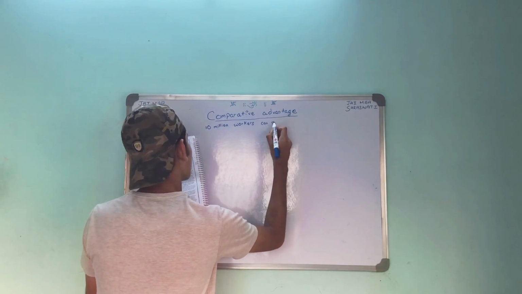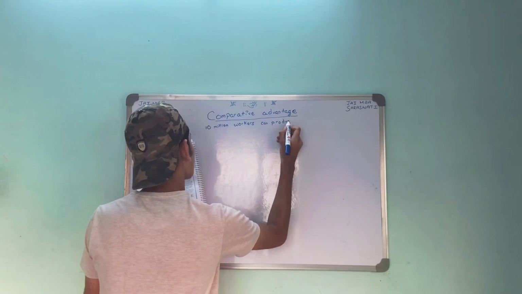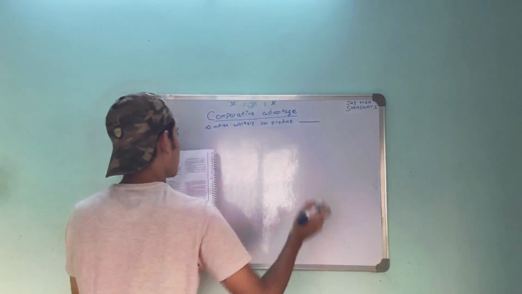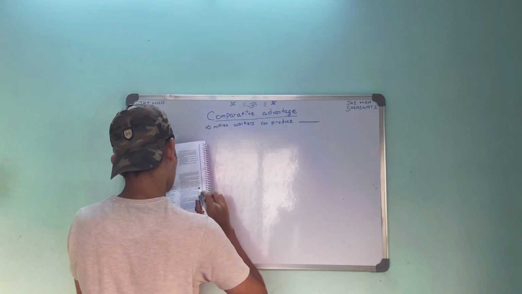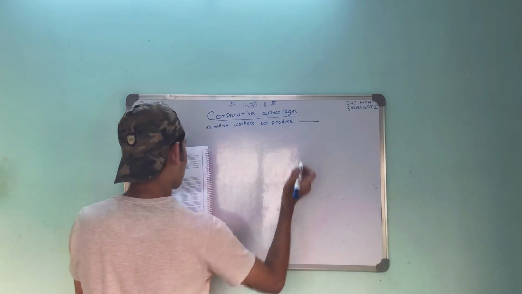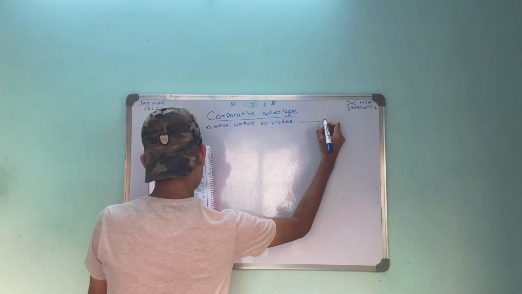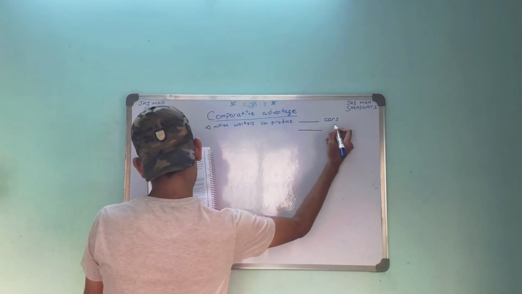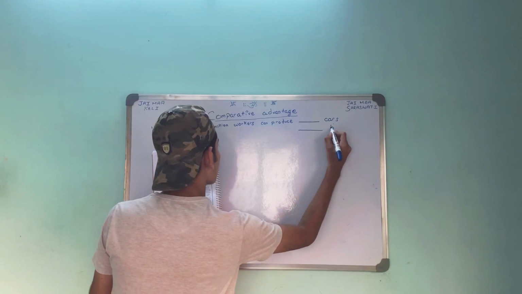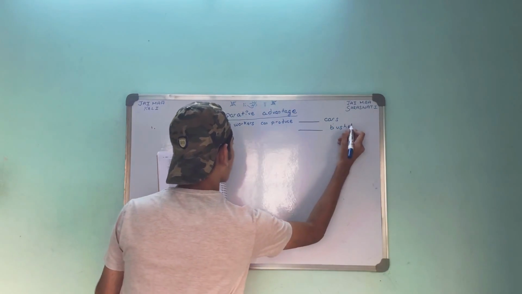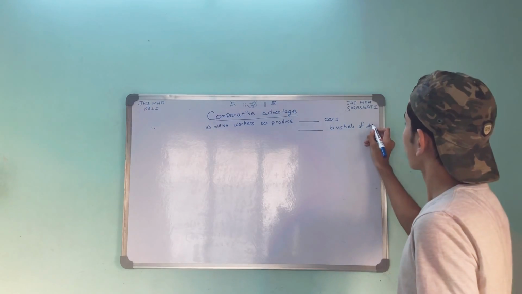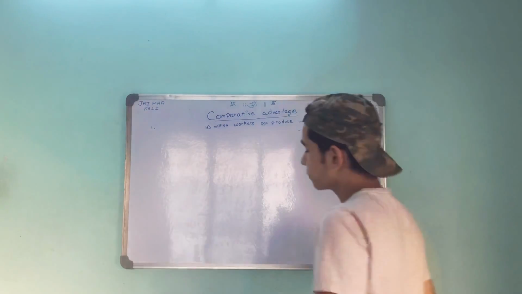10 million workers can produce a number of cars or a number of bushels of wheat. Let me write it here. Is it clear?